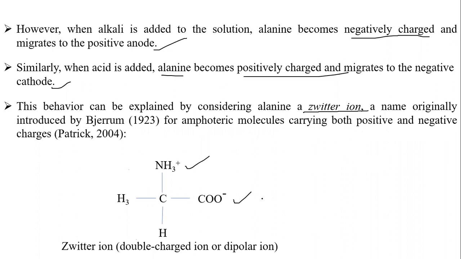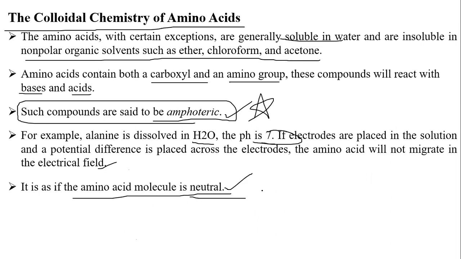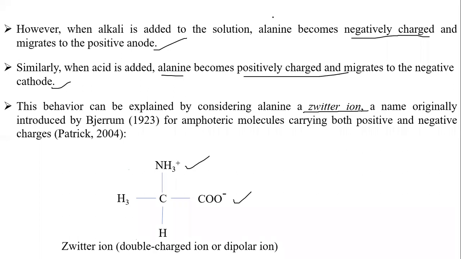So you have learned two important concepts: amphoteric nature and zwitterion. This is a very important concept, students. Whatever category you belong to, whether JRF or SRF, just try to remember. We should know what a zwitterion is and what amphoteric in nature means. You should know all these things. Now we will continue our class.